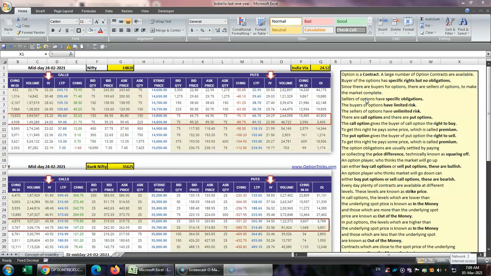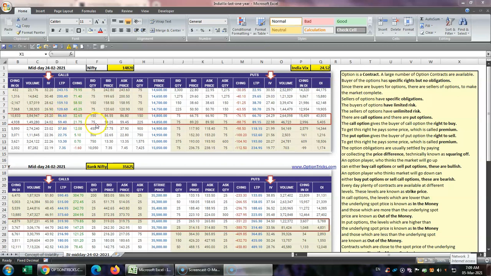Sellers of the options have specific obligations. Sellers of option have unlimited risk. Suppose somebody has sold this option at 86.60 rupees to you, and suppose both of you waited till the expiry date, and on the expiry date this price goes to 300.